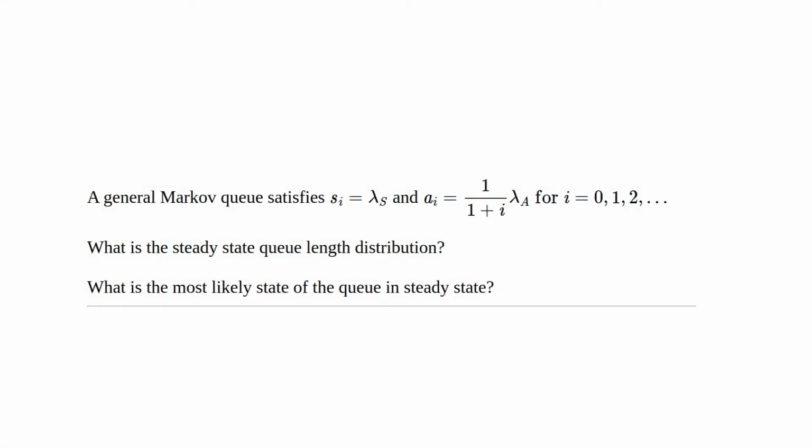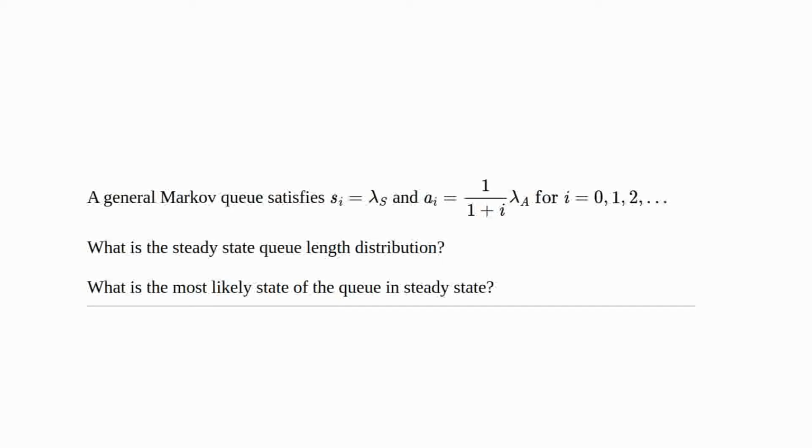A general Markov queue has constant service, S_i is lambda S, regardless of what state it's in, but its arrivals decrease as the state goes up, kind of like people see a long line and they turn away. So its arrivals, A_i, are 1 over 1 plus i lambda A. This is good for i equal to 0, 1, 2, 3, etc.